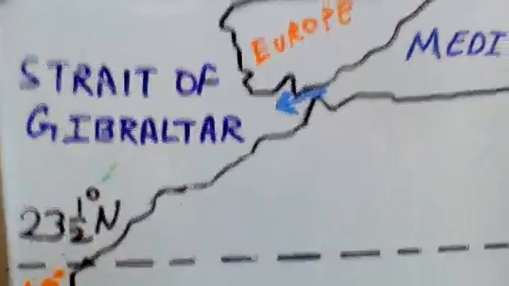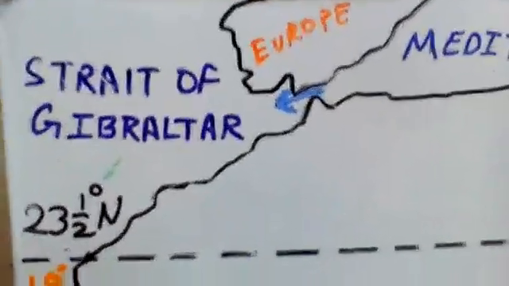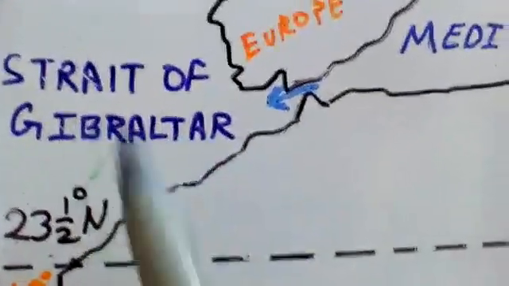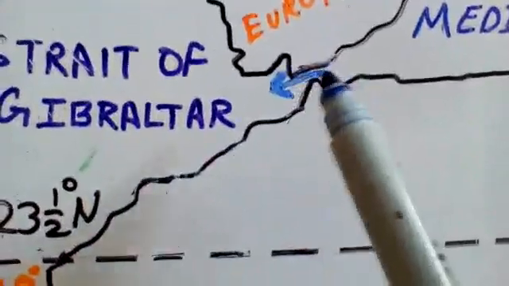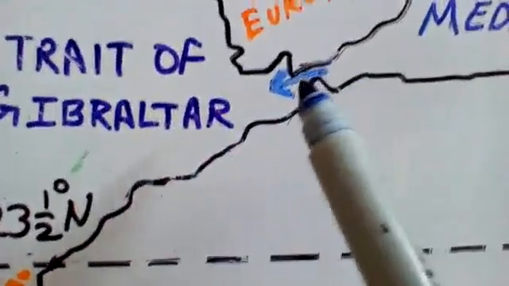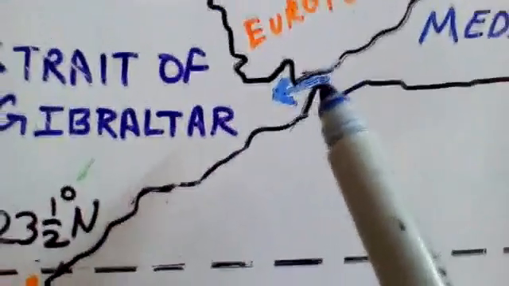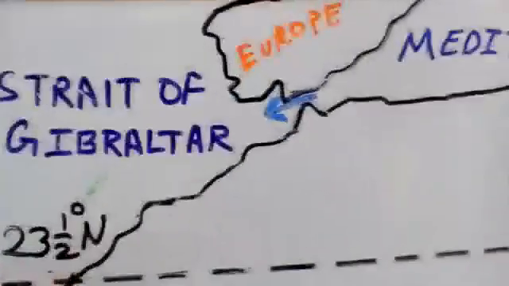I hope everyone is marking very, very carefully. Everybody can note down the Strait of Gibraltar is this passage of water or the small water body which is connecting two large water bodies, the Mediterranean Sea and the Atlantic Ocean along the western coast of Africa.